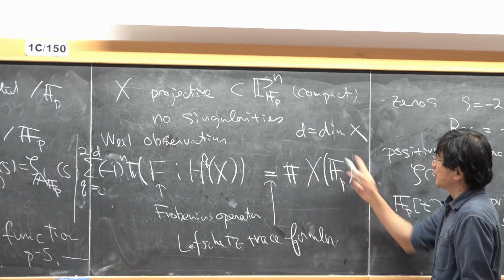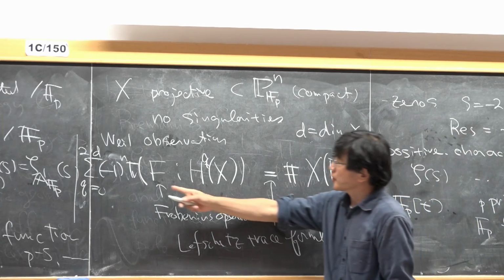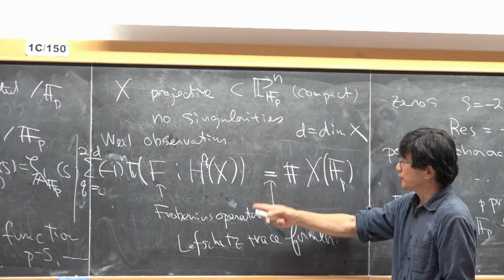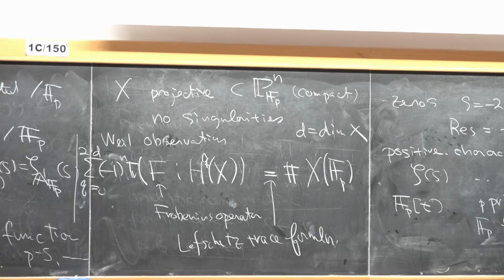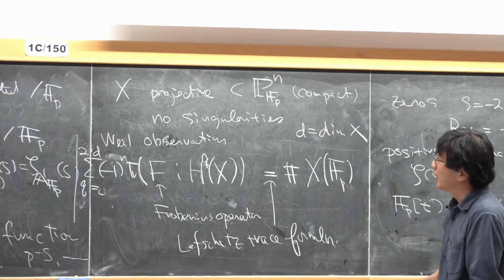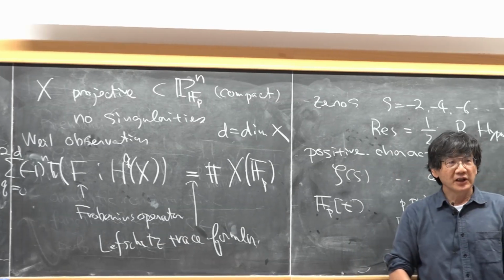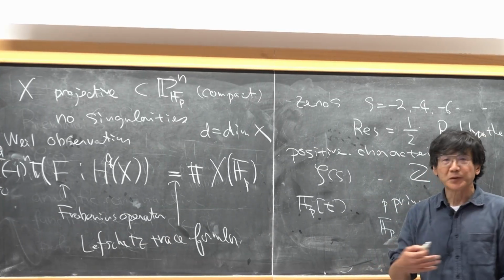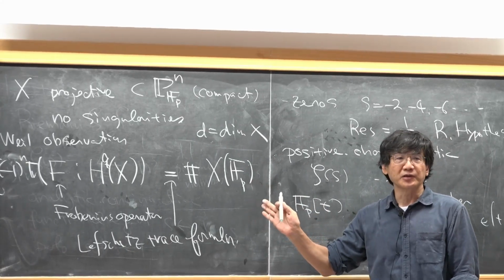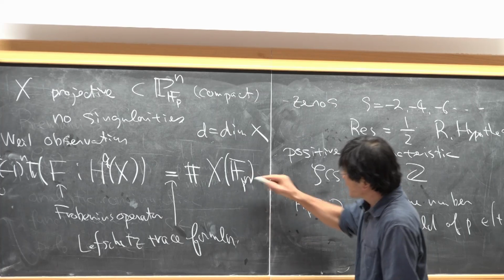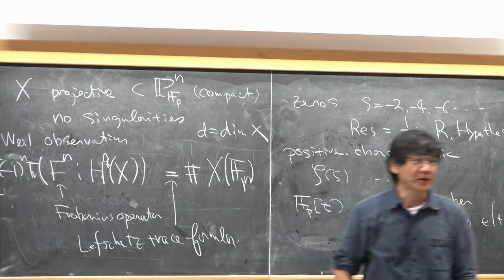This is a certain finite set, and the alternating sum of this operator should give the number of points. Moreover, over a finite field, for every power of p you have a unique extension of Fp. If you take this extension, then you can just take the power of this operator.